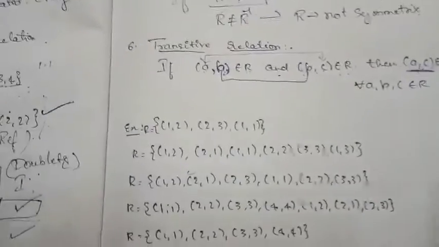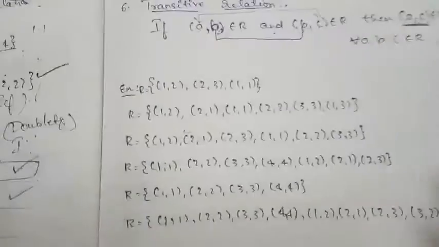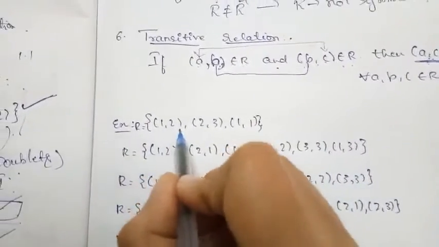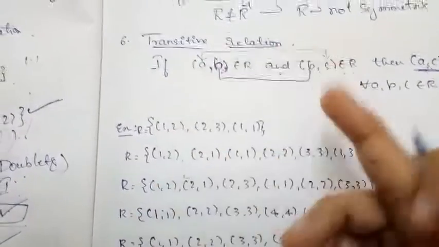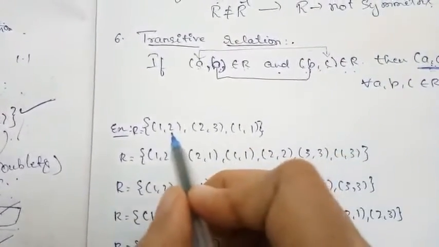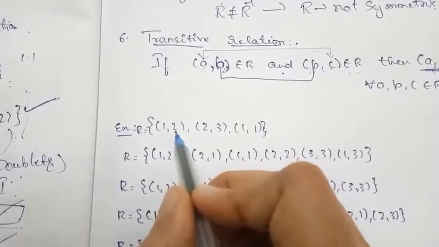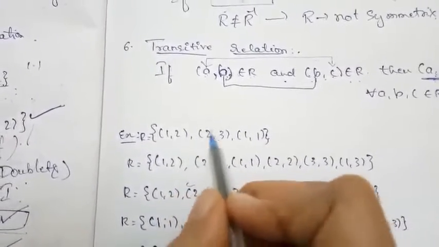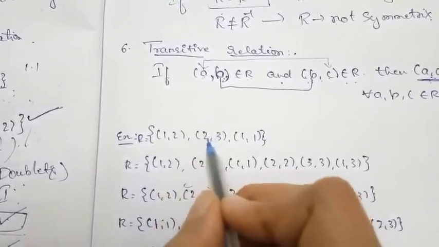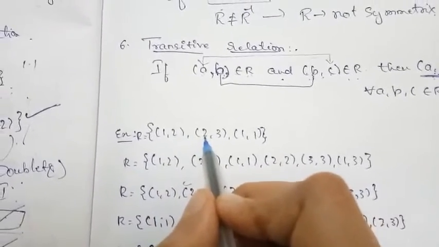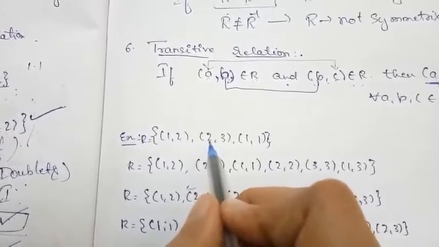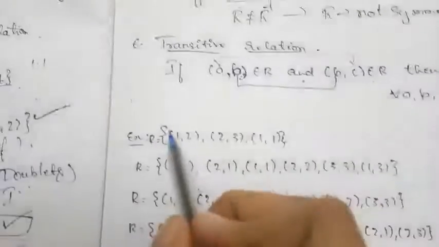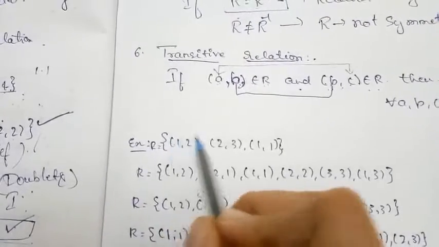So let us understand this relation one by one with some examples. 1 comma 2 is there. How must our second ordered pair be? The first element of the second ordered pair must be equal to the second element of the first. Here it is 2, so the next ordered pair's first element must also be 2. So I need to consider this one. This cannot be considered because 2 is not equal to 1.